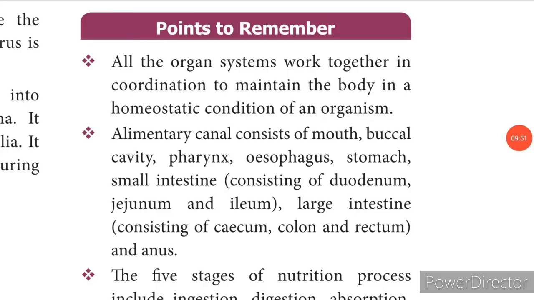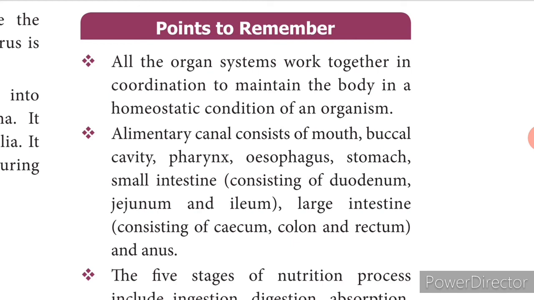Now with this we come to the end of the lesson, children, and in this lesson we saw about the different organ systems in the human beings. The first we saw is the human digestive system, and we also saw about the structure of the alimentary canal, and we saw the different kinds of teeth, isn't it, different parts of the alimentary canal, and we saw what are the different types of the salivary glands. We have learnt about the function and the structure of the liver and the different types of enzymes that are involved in the digestive process.